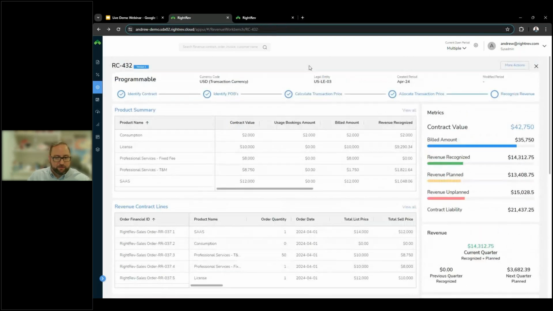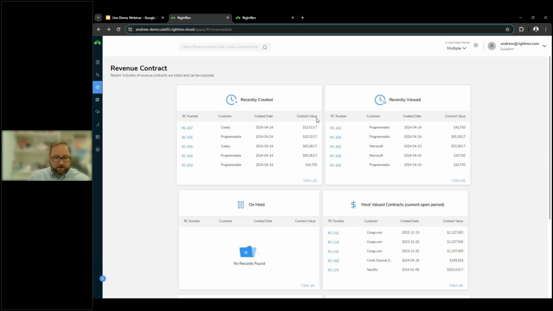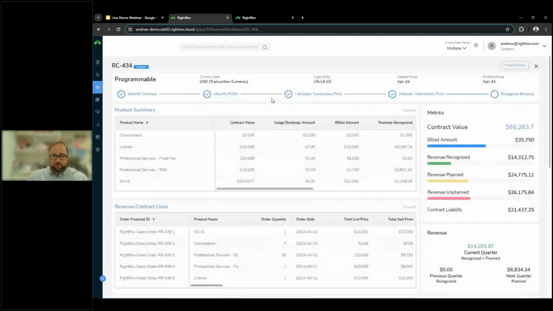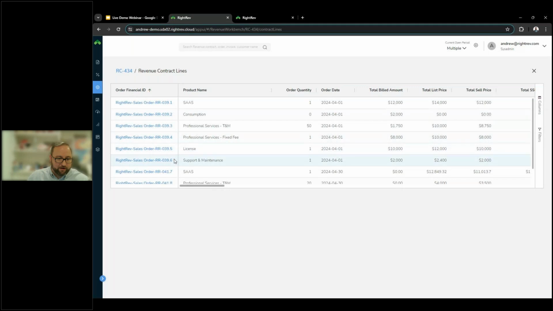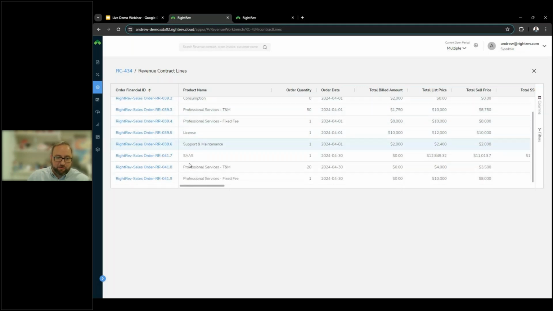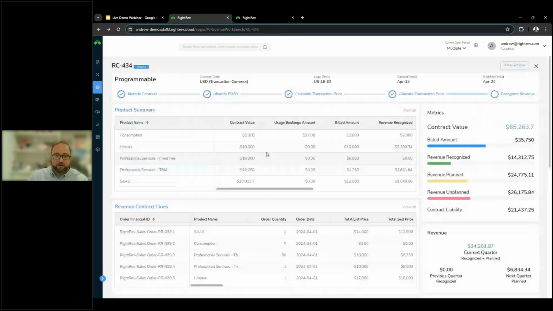All right, so this first example was just a first contract, what that could look like. Now I want to layer in an amendment and see what that does. So coming back to our revenue contract depository here, our revenue desk 360, I'm going to open this additional revenue contract, and we can see everything was the same as far as the initial agreement. So I have our initial 6 items that we saw previously, but I've now layered in an amendment, and we've added 3 more line items to this contract. So we're going to see how the change actually impacts the rest of this revenue contract.